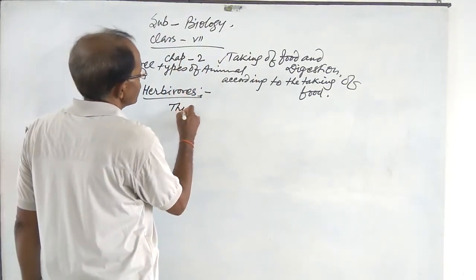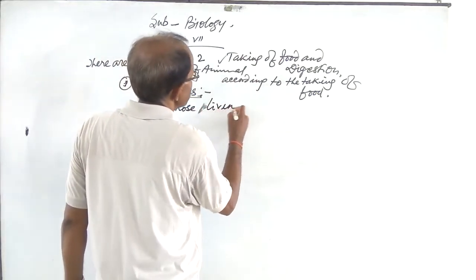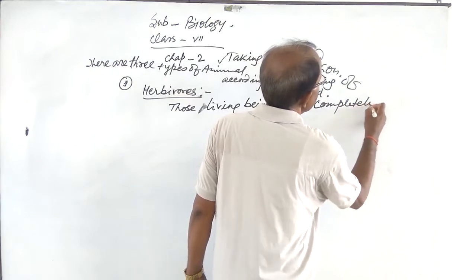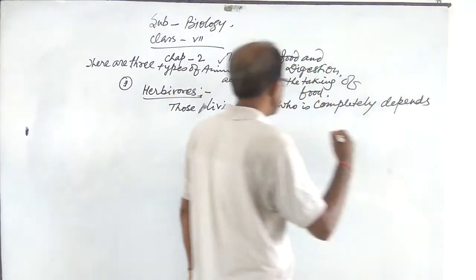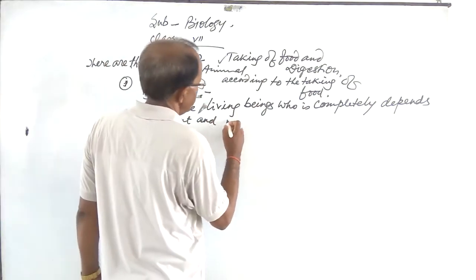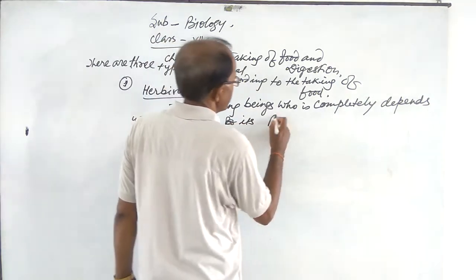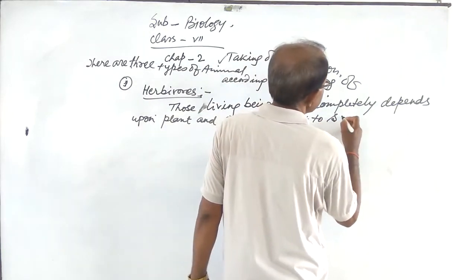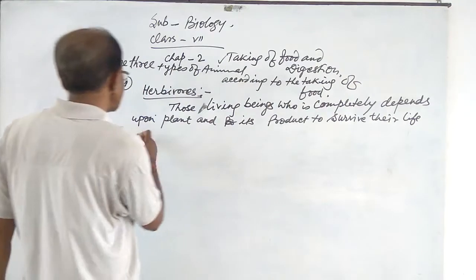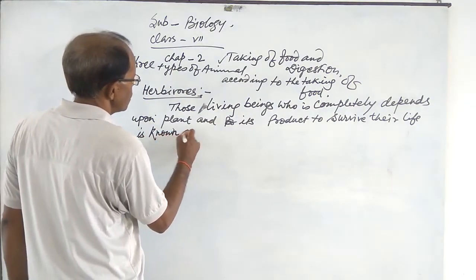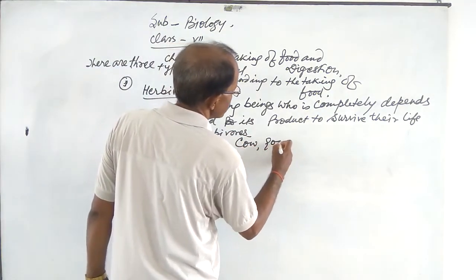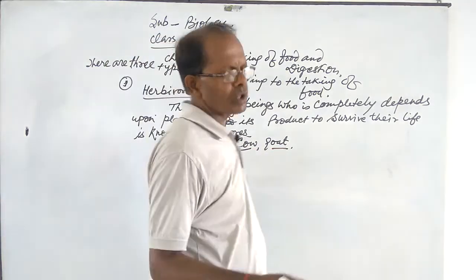Herbivorous means those living beings who completely depend upon plants and plant products to survive their life. As for example, cow, goat.